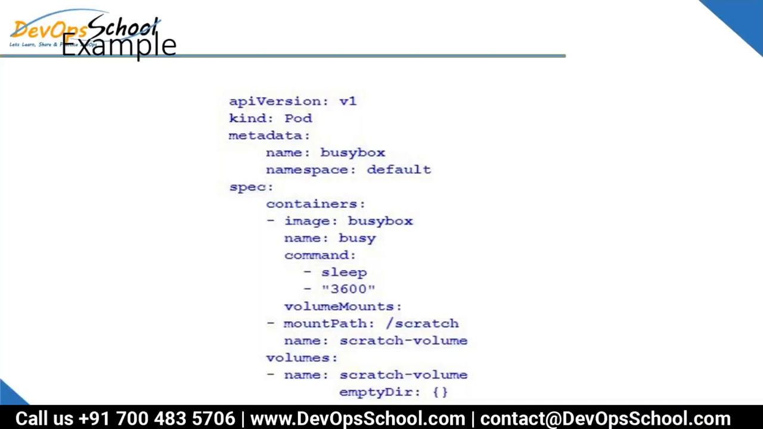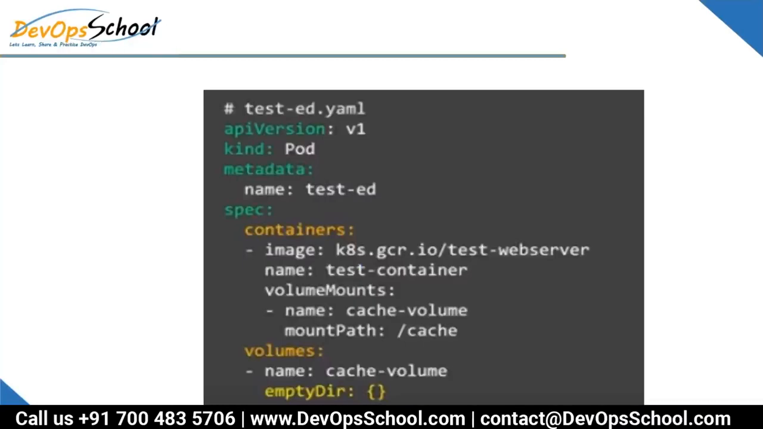Okay, now let's understand the second example. Same code, just a different context. Image.